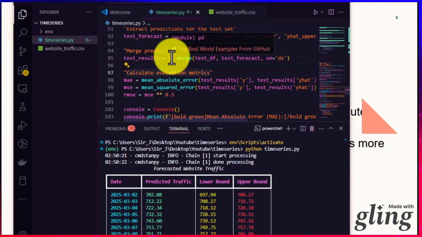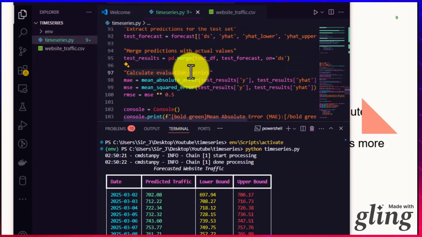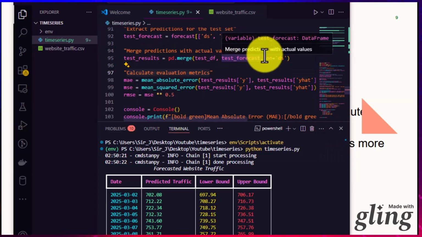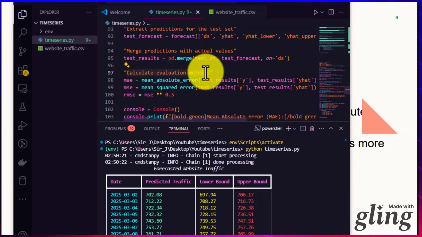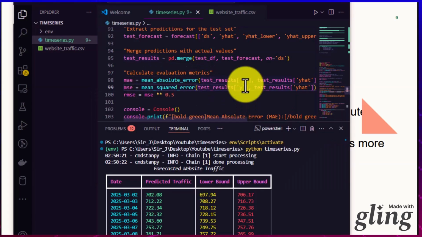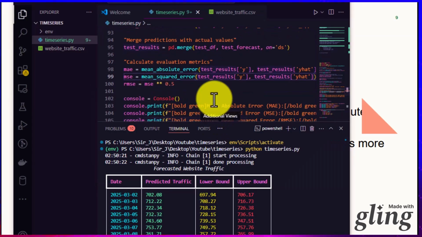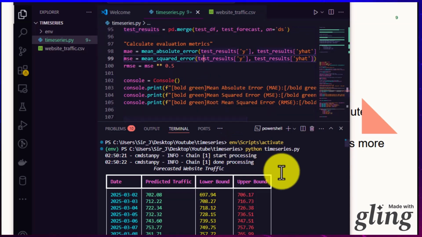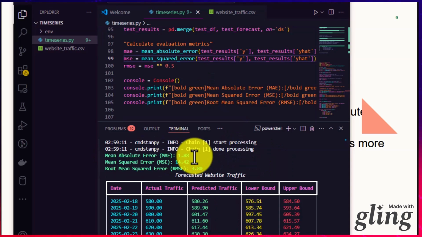Now we've updated our code with the test so that we can evaluate our actual results. We are merging the prediction with the actual value, so that's why we're calling the merge function and then passing in our data. Then we're calculating the evaluation metrics, the MAE, mean absolute error, and the mean squared error, and passing in all of this. Let's run this code and see the mean absolute error, the mean squared error, and the root mean squared error. Our mean absolute error is 1.88. Our mean squared error is 14.42, while our root mean squared error is 3.80.